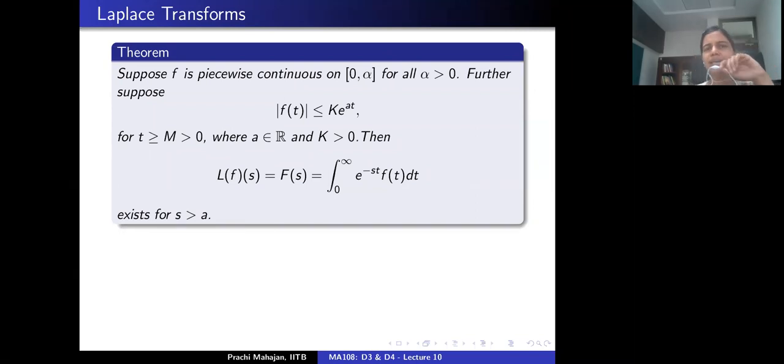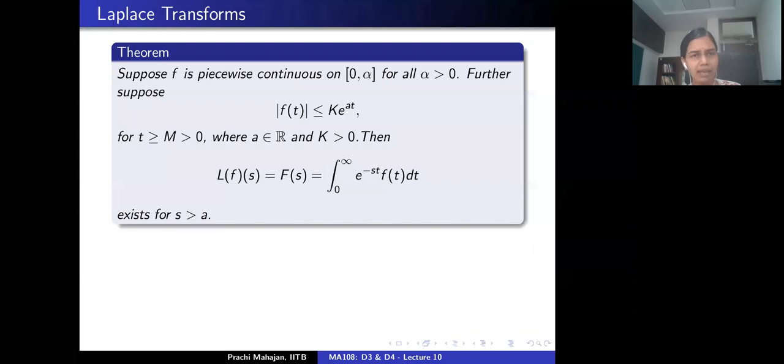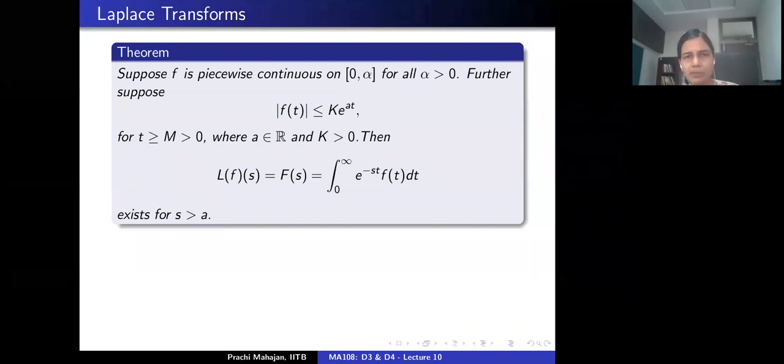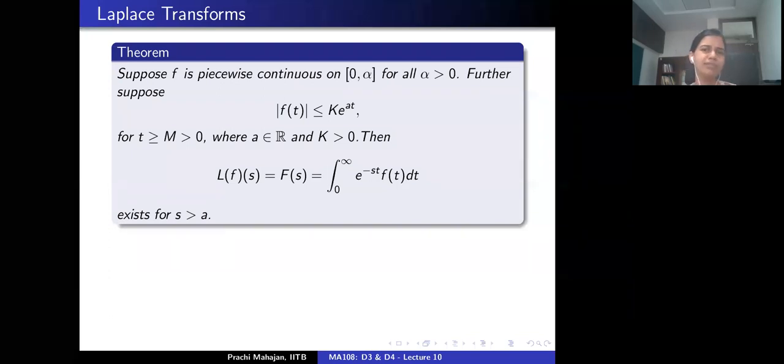Is the statement of the theorem okay with everybody present here? This is about the existence of the Laplace transform. Remember, the Laplace transform is some improper integral which we said would converge for some values of s we don't know, and we interpret the Laplace transform for those values of s for which the improper integral converges. Now here we have a concrete assumption: if f is piecewise continuous and of exponential order, then the Laplace transform is guaranteed to exist for some values of s. How do we justify this theorem?